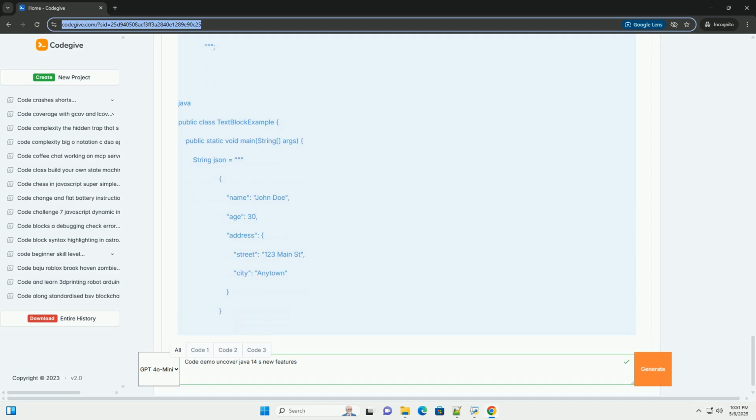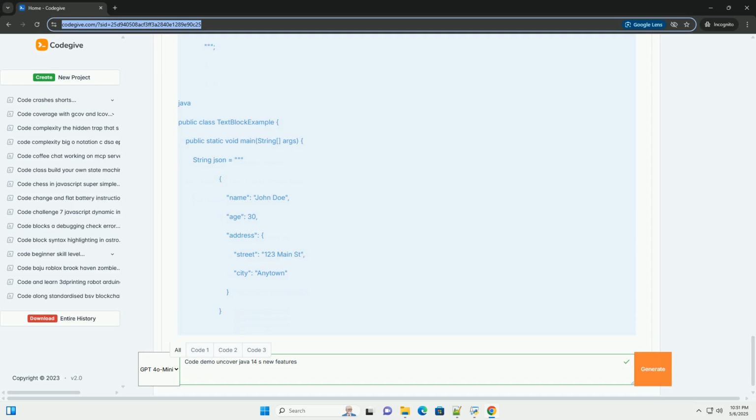Example with enums. When to use switch expressions: when you need to perform conditional logic based on a value and you want a more concise and readable syntax than traditional switch statements; when you need to return a value based on a condition; when you want to avoid the risk of fall-through errors; when working with enum types.